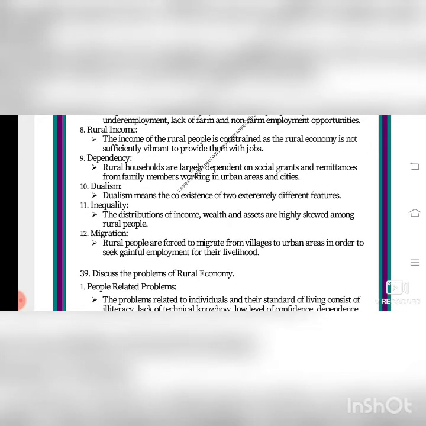Inequality. The distribution of income, wealth and assets are highly skewed among rural people. They distribute among themselves. The distribution of income, wealth and assets are highly skewed, meaning unequally given among rural people.